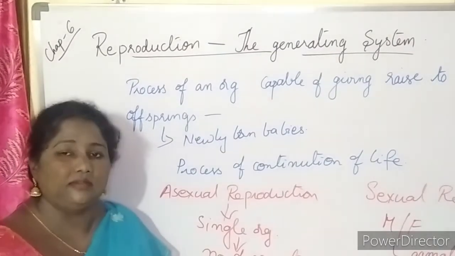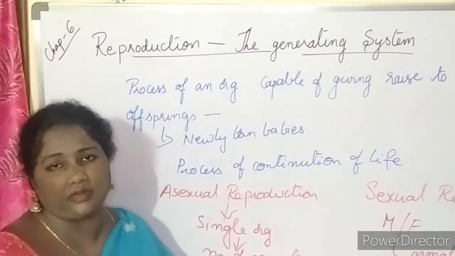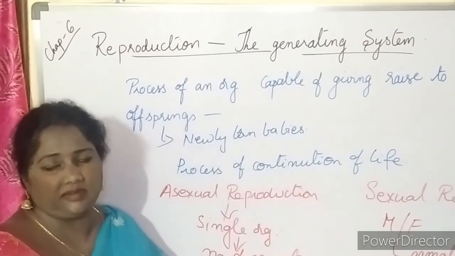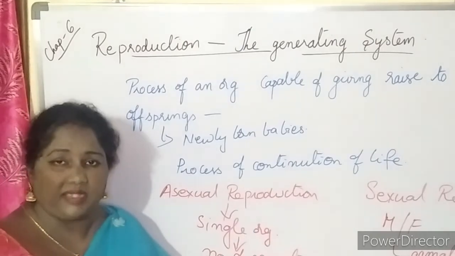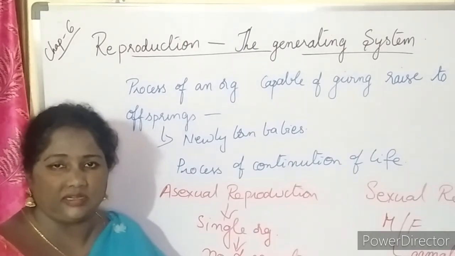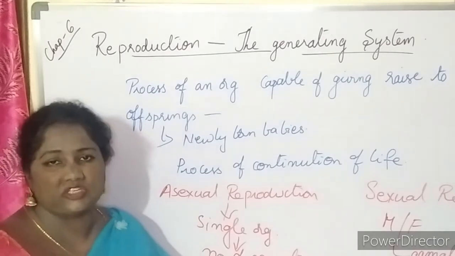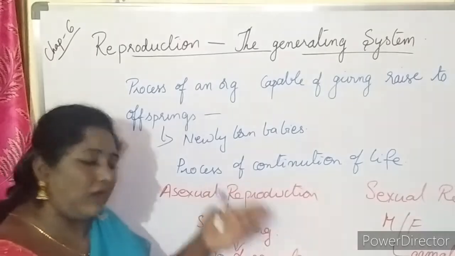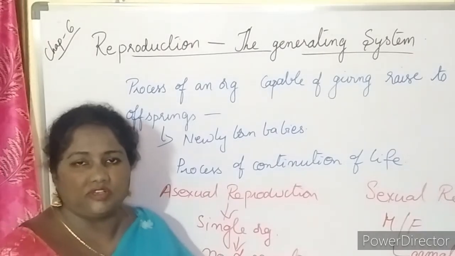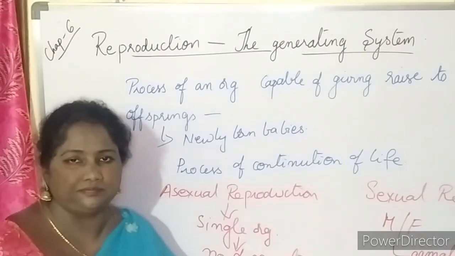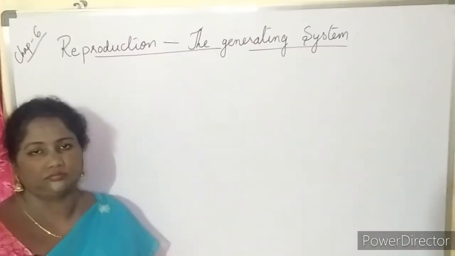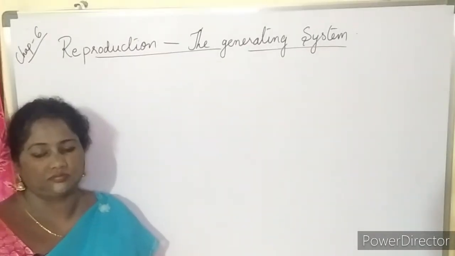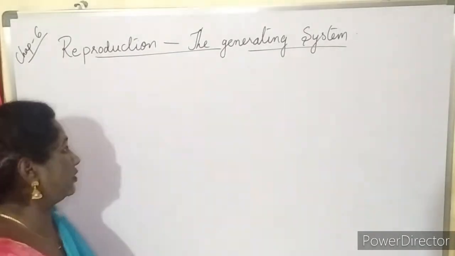If we see the different types of asexual reproduction, many types are there. For example, fission, binary fission, multiple fission, budding, regeneration, fragmentation, parthenogenesis. So we will discuss all these processes now. First we will go with fission.